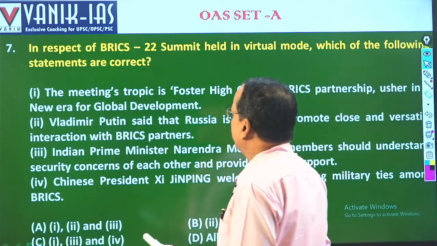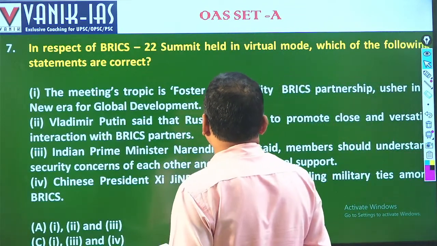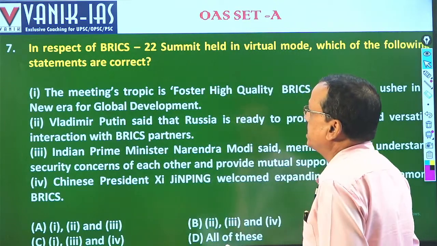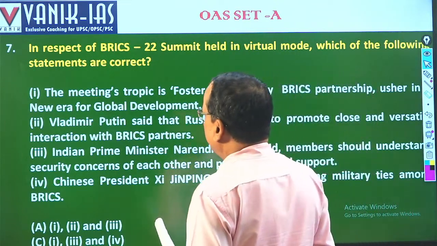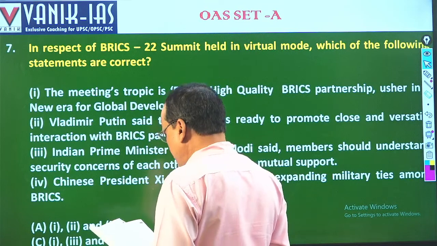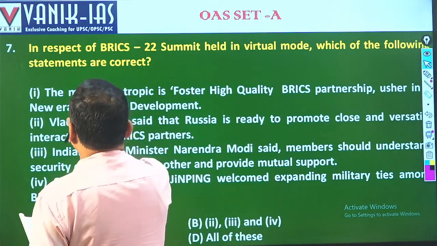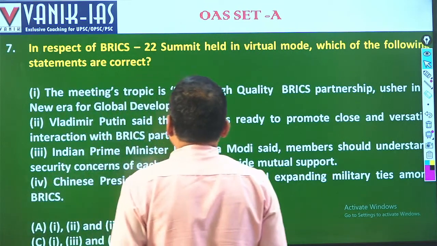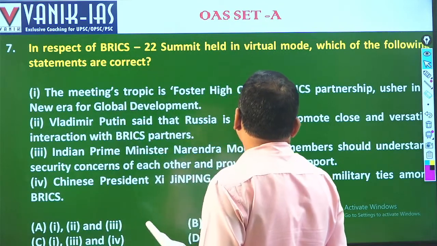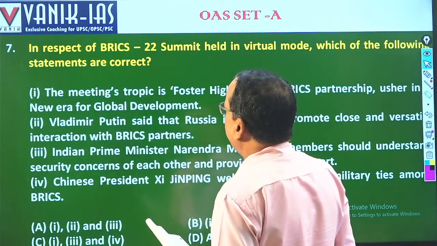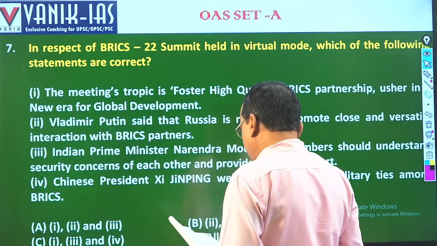Then coming to the next question, question number 7. In respect of the BRICS 2022 summit held in virtual mode, which of the following statements are correct? The meeting's theme is foster high-quality BRICS partnership in a new era of global development. That's correct.